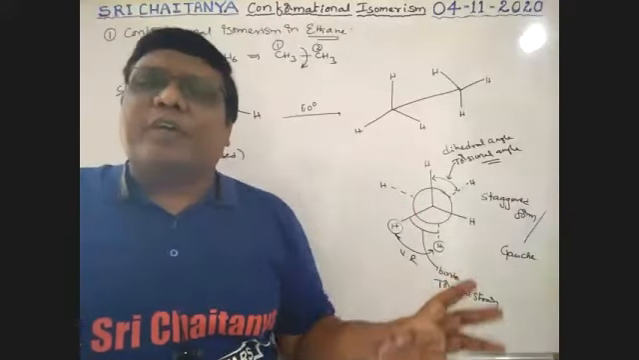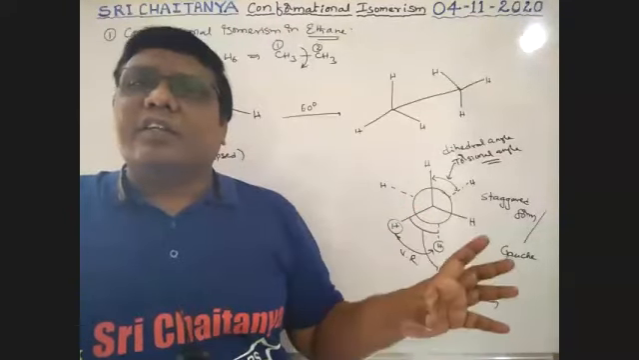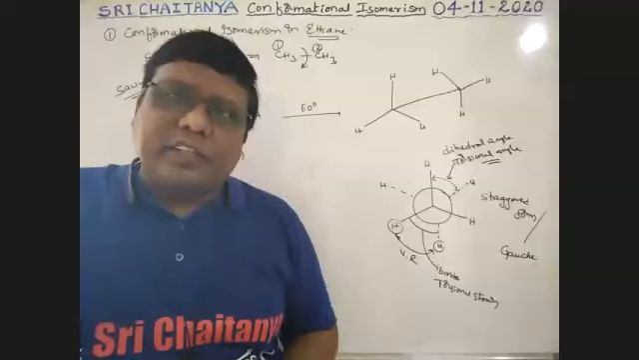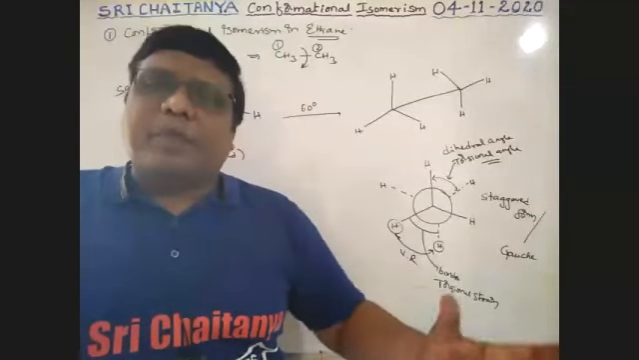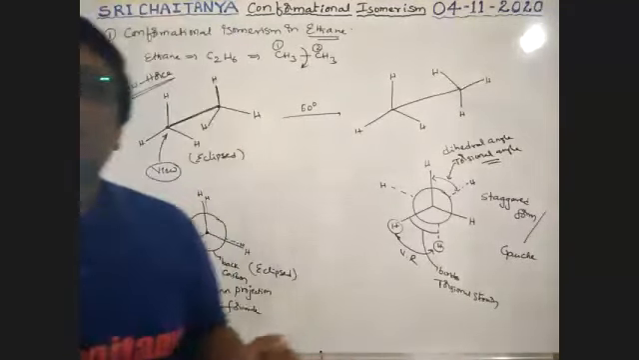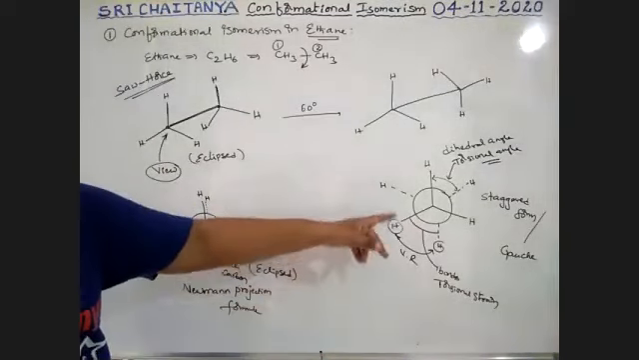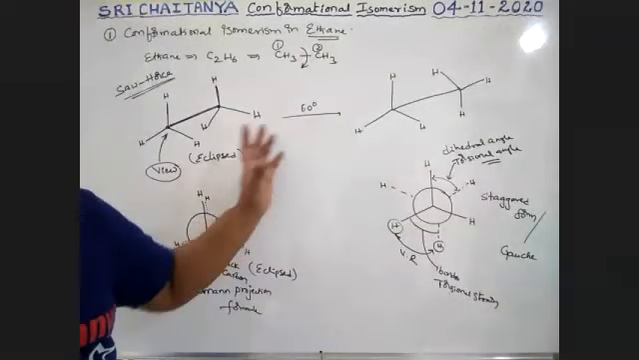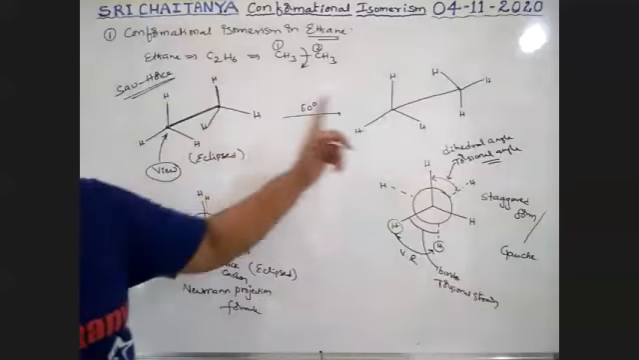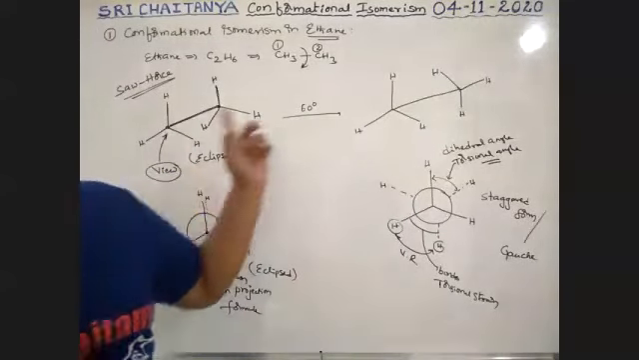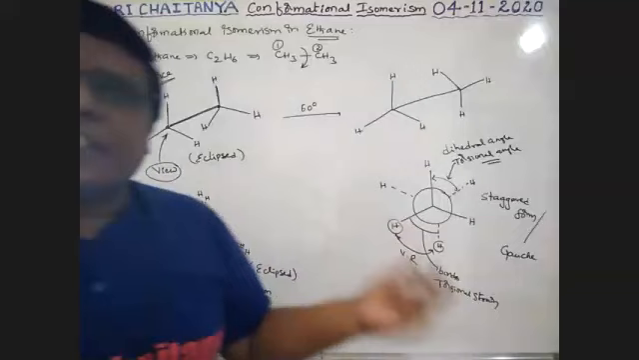This entire explanation is considered as conformational analysis. This is called conformation. The explanation is called conformational analysis. Okay, so this is about our theory. So eclipsed form changes to staggered form changes to eclipsed form for every 60 degrees rotation.